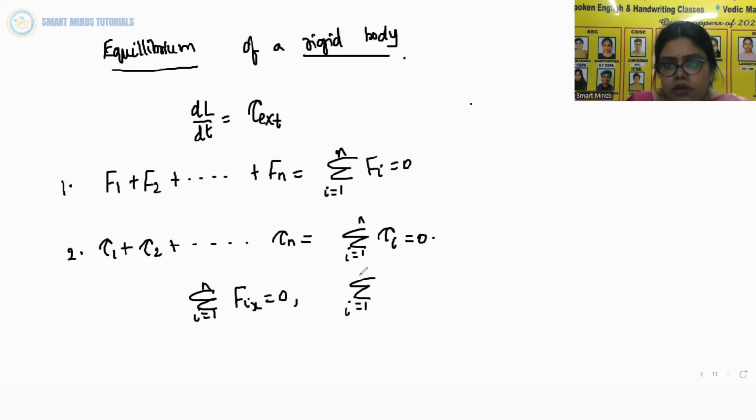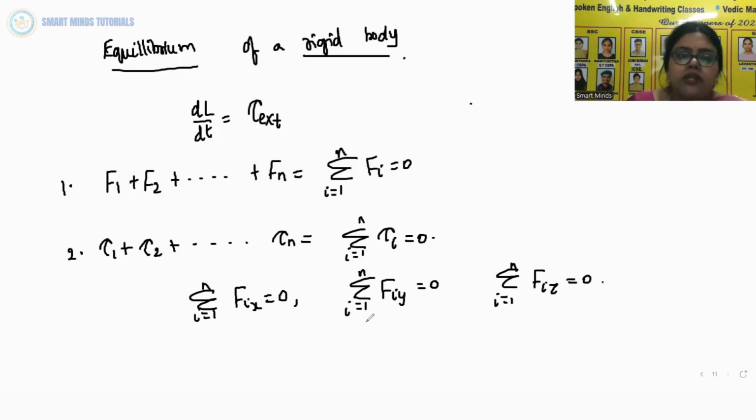Sigma i is equal to 1 to n, Fiy is equal to 0. And sigma i is equal to 1 to n, Fiz is equal to 0. Where what are these Fix, Fiy and Fiz? These are the x component, y component and z component of the force Fi.